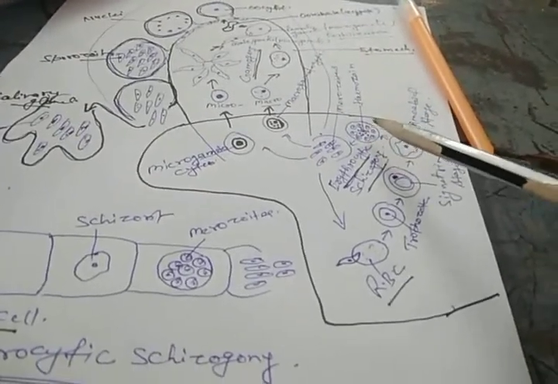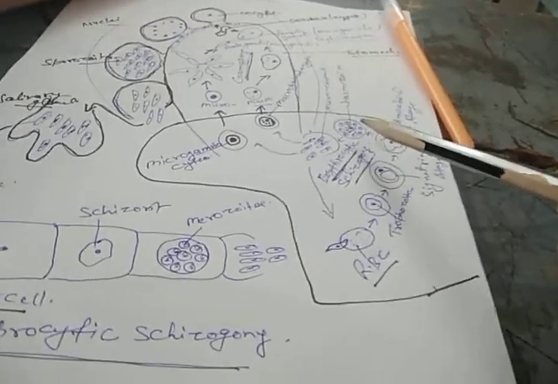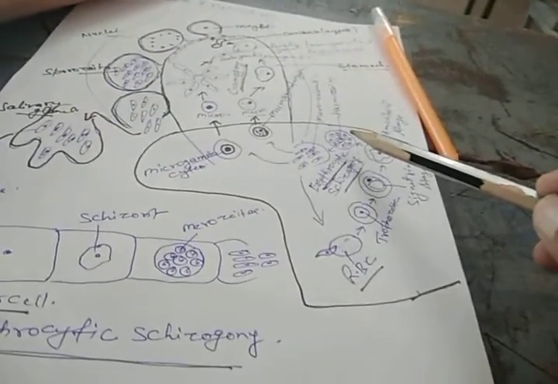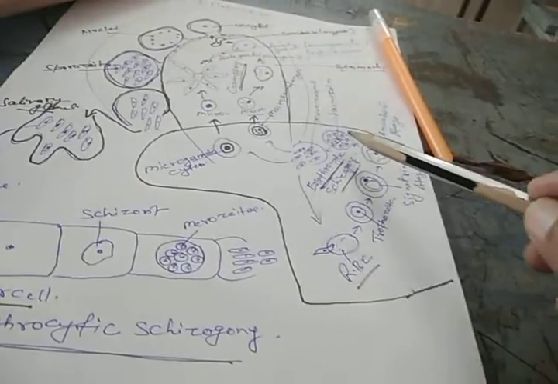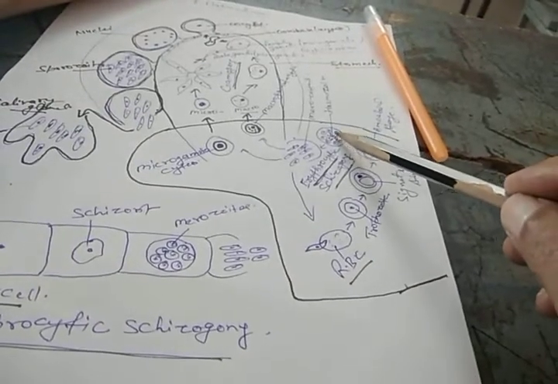merozoites. Now in this stage, when the merozoites feed upon the hemoglobin, they break the hemoglobin and eat the protein part of the hemoglobin, but the iron part of the hemoglobin accumulates and forms a poisonous material that is called hemozoin.